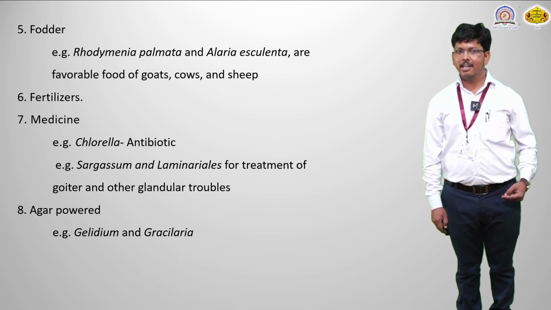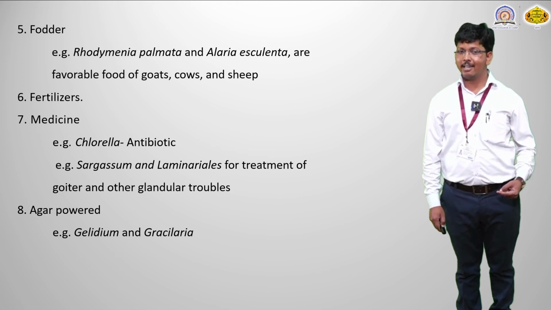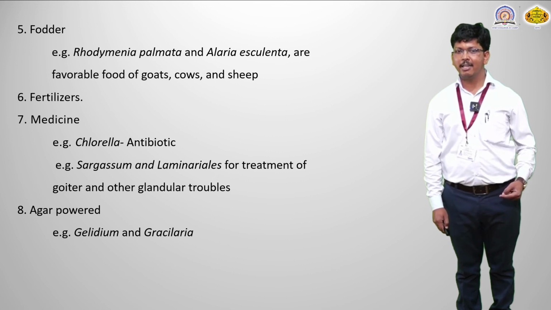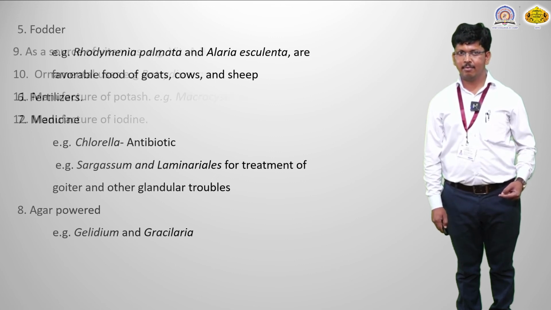Okay, Gelidium and Gracilaria are both marine algae. They are harvested and dried in sun or shade conditions. They prepare the powder, and that powder is used to prepare the gel bed, which is used for separating different nucleic acid components like DNA or RNA. So this is the separation technique we call agar gel electrophoresis, and that agar comes from algae, Gelidium or Gracilaria.